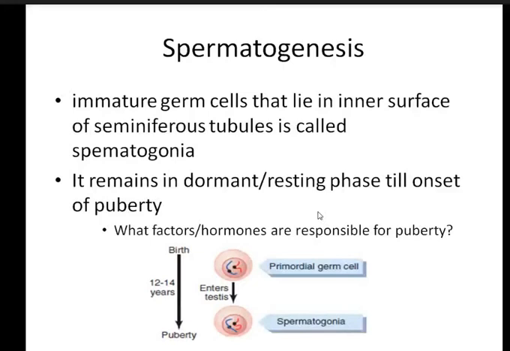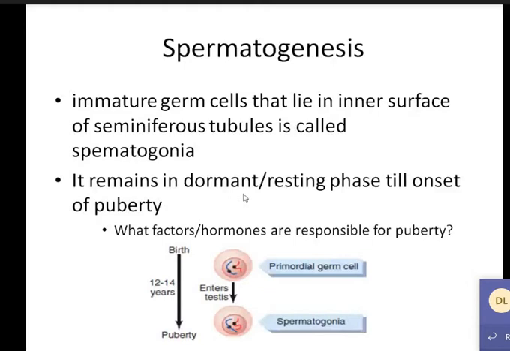I have told you that there is pulsatile release of GnRH, and scientists have found that the leptin hormone is somehow responsible for the pulsatile release of GnRH. The source of leptin is adipose tissue. So this shows that when the adipose tissue starts to release leptin at the onset of puberty, there will be pulsatile release of GnRH, and that will onset the puberty.